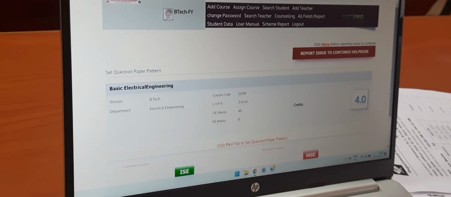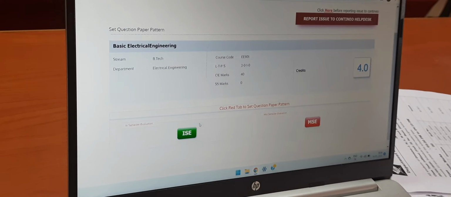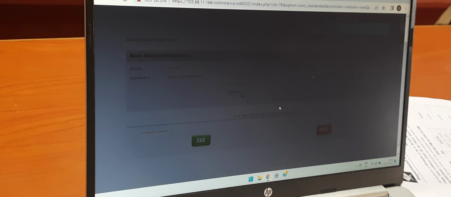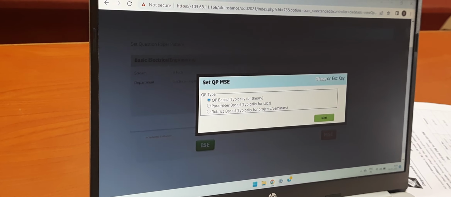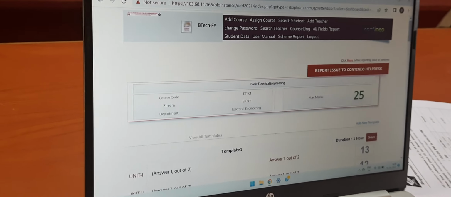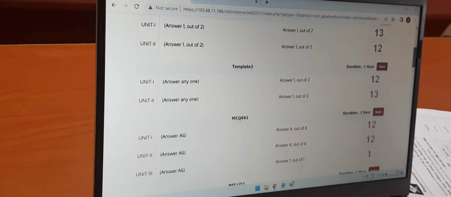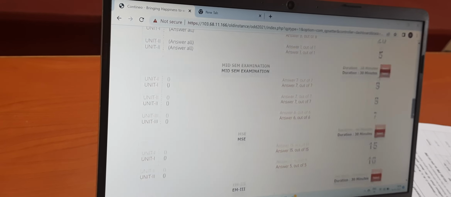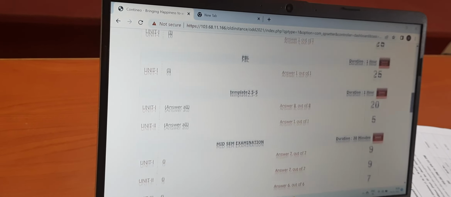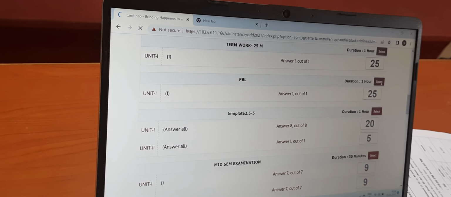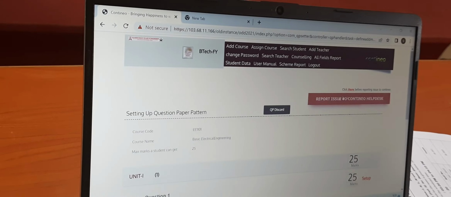ISC, since you have set it, the color has changed to green since the paper is approved and reflected in all divisions. Now I'm going in MSc, MSc QP base. Here there are multiple templates again, but we can select the one of 25 marks, the total one. You can select any template, let's say of PBL, no issue.